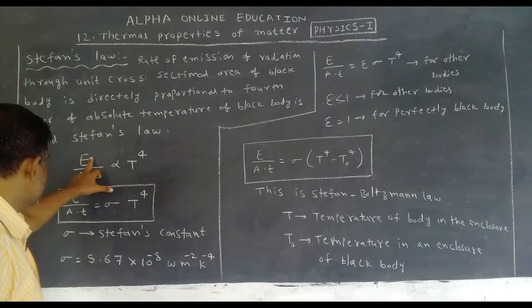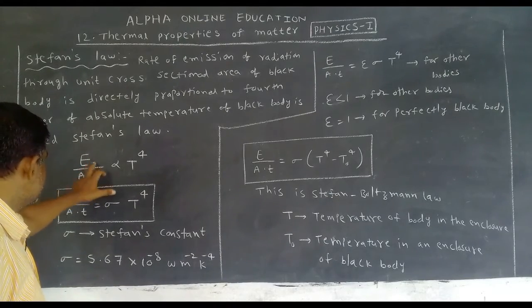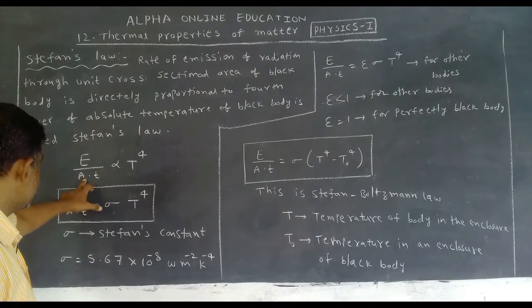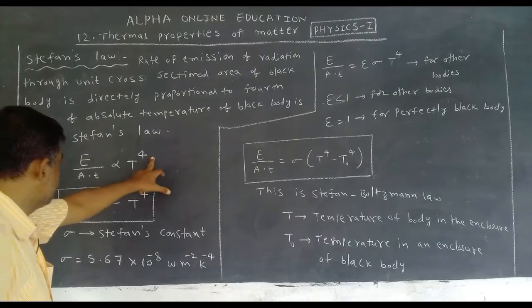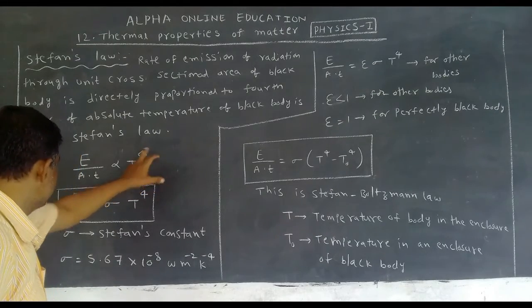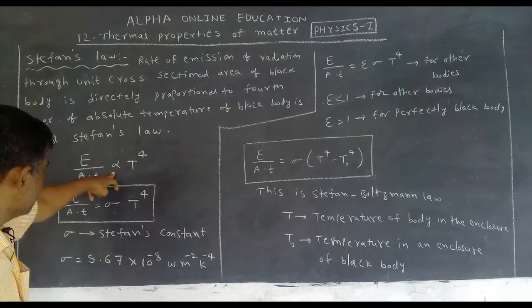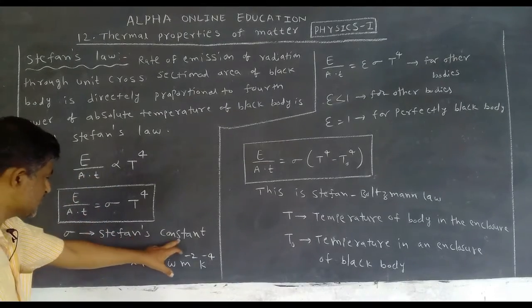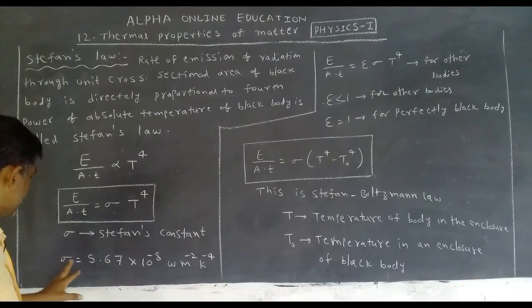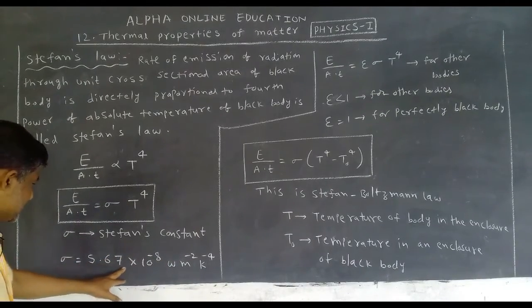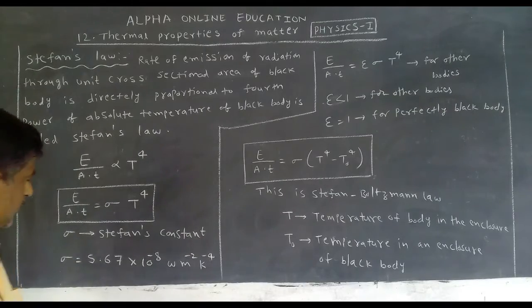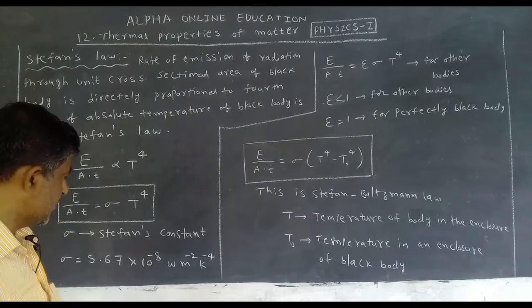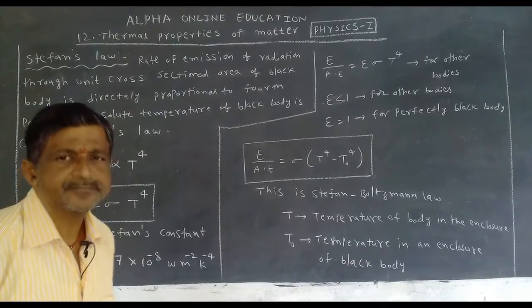Mathematical form: E by t, the energy per time, the rate of emission of energy, per area A, is proportional to the fourth power of its absolute temperature. If we remove the proportionality, we get one constant. That constant is called Stefan's constant. How much is its value? 5.67 times 10 to the power of minus 8, in units of W m^-2 K^-4.